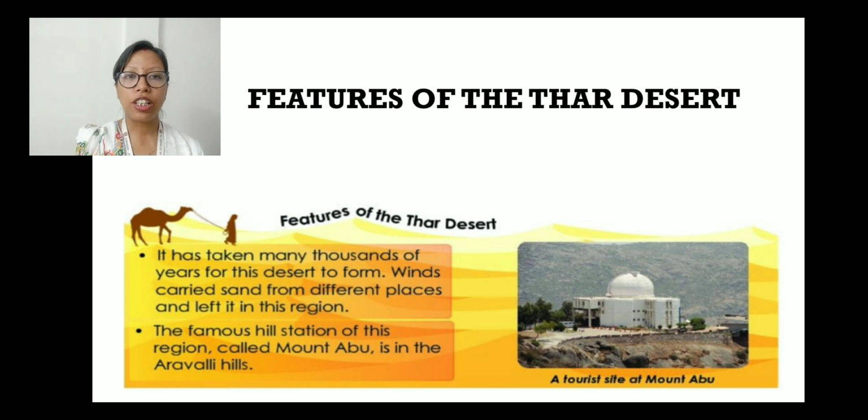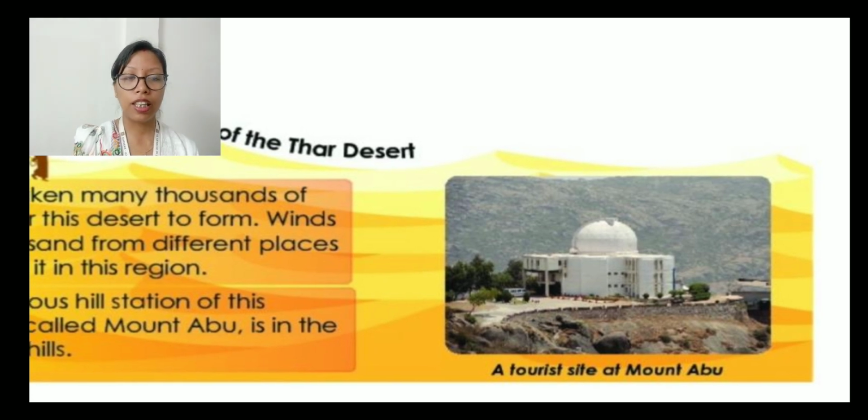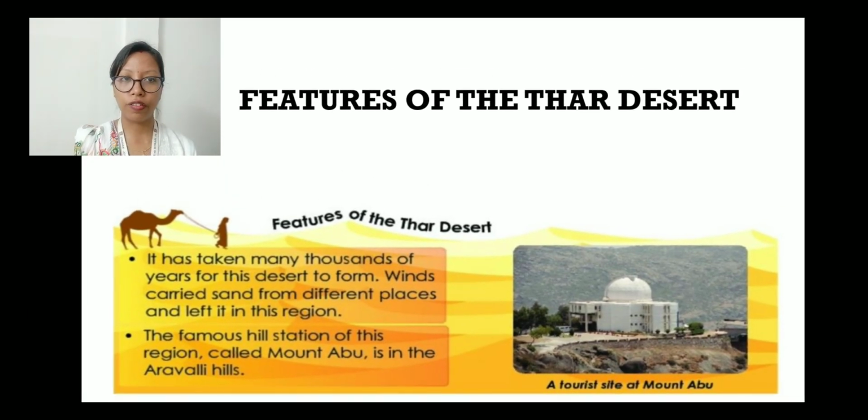Then the famous hill station of this region called Mount Abu is in the Aravalli Hills. So Mount Abu is one of the most famous places and we have heard a lot about it. It is kind of familiar to us, okay. So as you can see on the book, and on the screen as well, on the right side you can see a tourist site at Mount Abu. So this is a tourist site, and it is one of the famous hill stations of Rajasthan or of the Thar Desert, which is located in the Aravalli Hills.